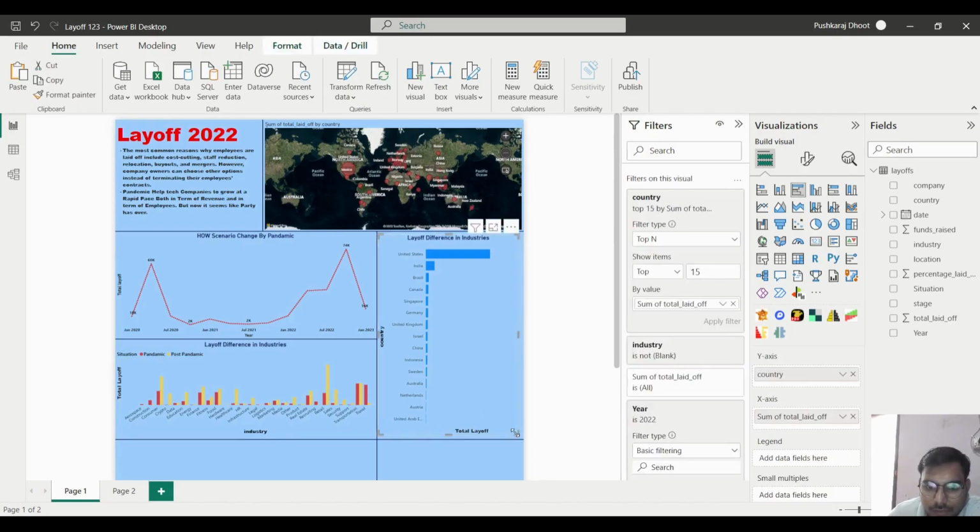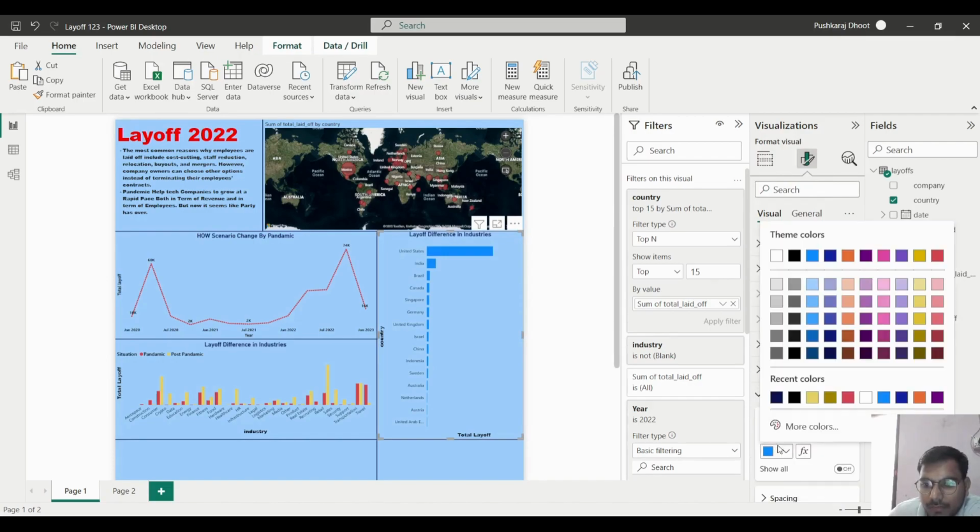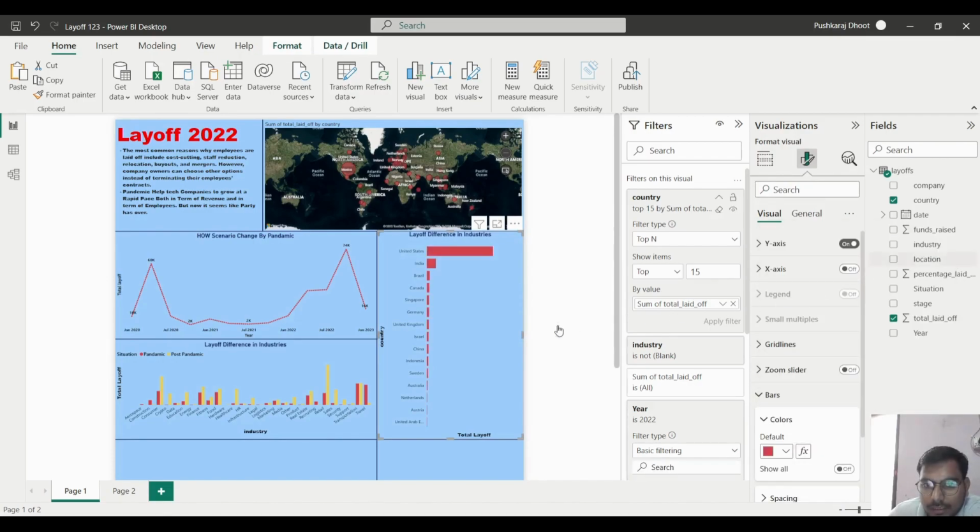After that, what we will do is make some changes in our graph regarding the color and all these things. In the bar we will put this red color. After that, on the x-axis country is there, okay, layoff will be there.